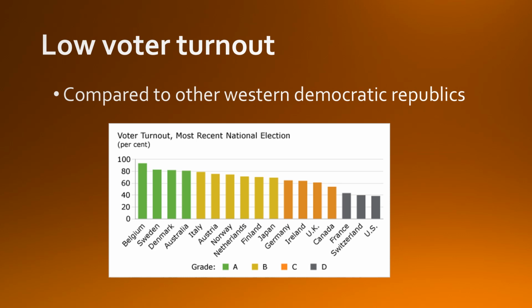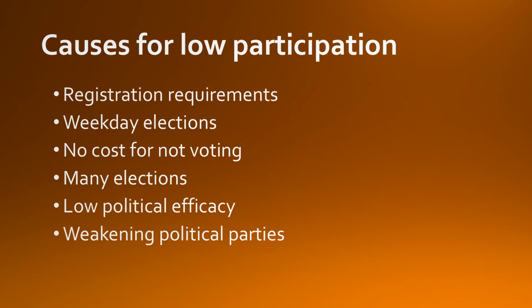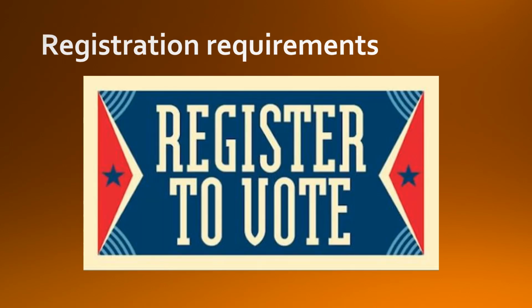Now, this is making a different measurement. This is looking at it as a percentage of the voting age population. So now it's not saying 58% of all registered voters. It's saying 40% of all people eligible or of age to be voters. And so that's why that number is even lower here. But either way, relatively speaking, the U.S. has low voter turnout. So we have a few different reasons for this, which we're going to go through the rest of this video.